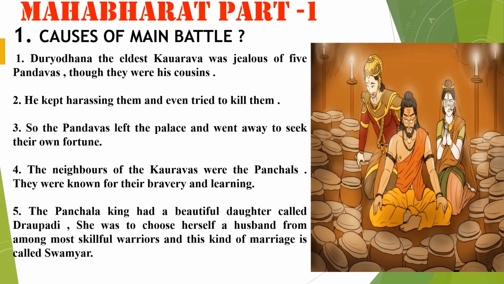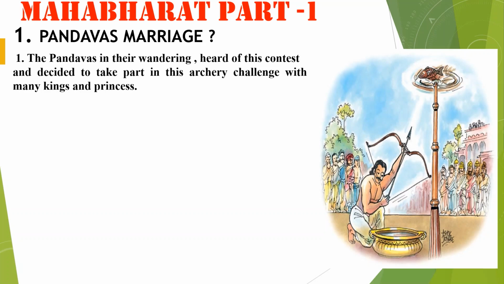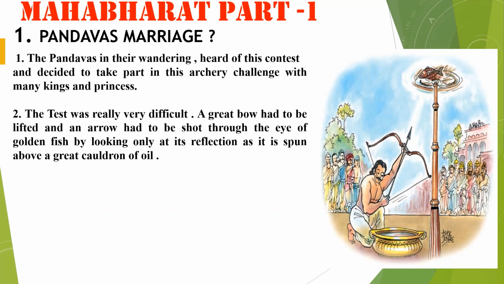Okay, friends, let's move to the next slide. Part 1. The fourth question is Pandav marriage in Panchala kingdom. The Pandavas, in their wandering, heard of this contest and decided to take part in this archery challenge with the many kings and princes. The test was really difficult.